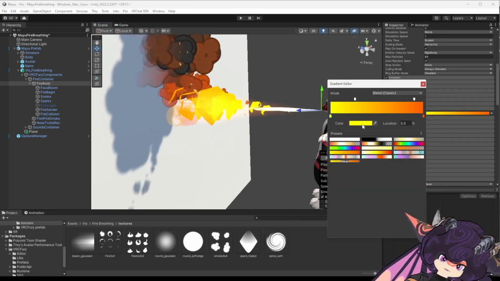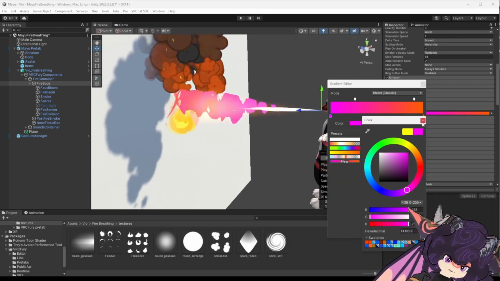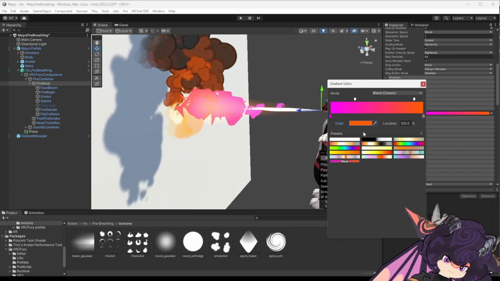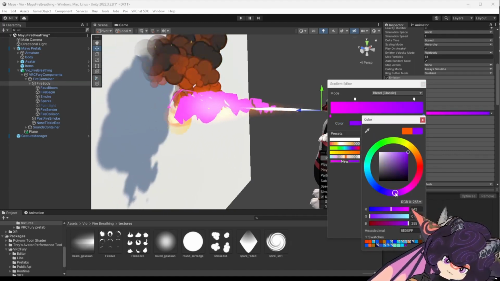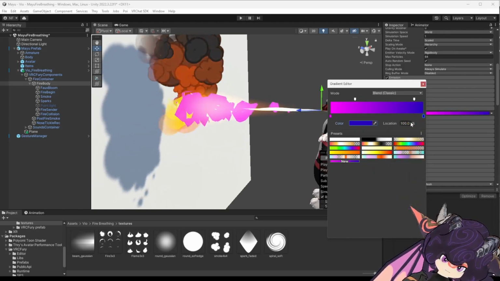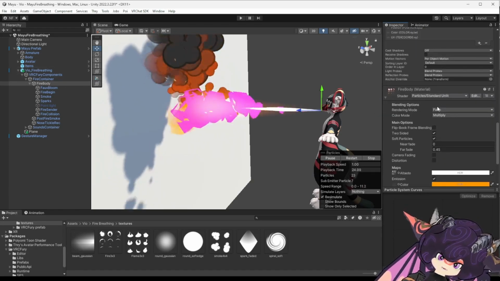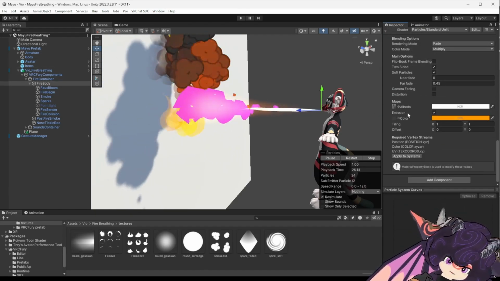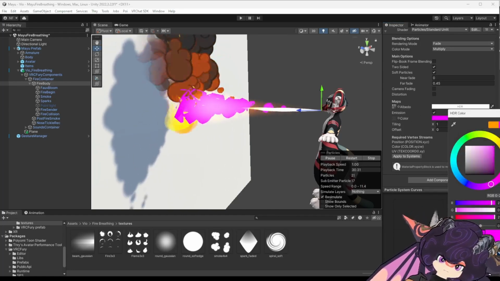I think of the yellow as the hotter part of the fire. Let's do like a purple. And then I think of this orange here as the cooler part of the fire. So we can do like an indigo. And fire body is the only particle system where we need to change the color of the emission as well.